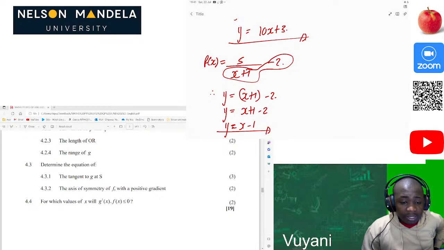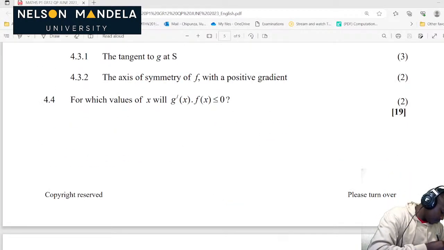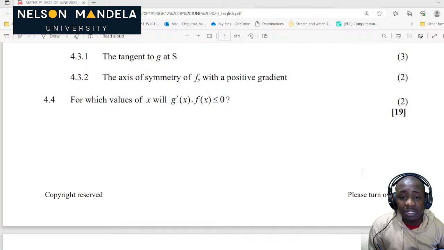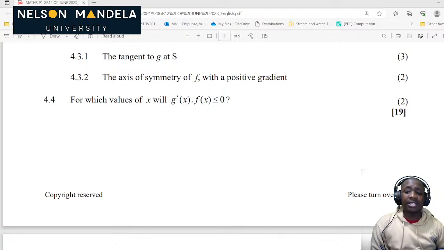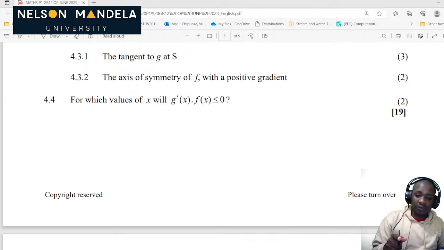Now looking at the last question, 4.4. For which values of x will g prime of x times f of x be less than or equal to 0? g prime will be our gradient of the line, times f of x, less than or equal to 0. So where is one of these two functions negative and the other one positive, so that we can have a number less than or equal to 0?